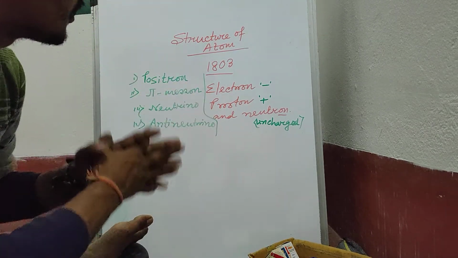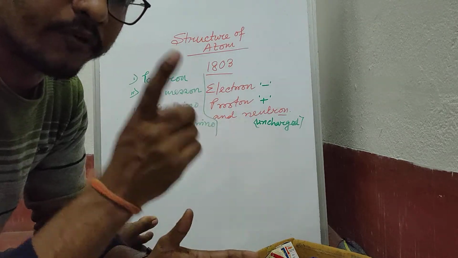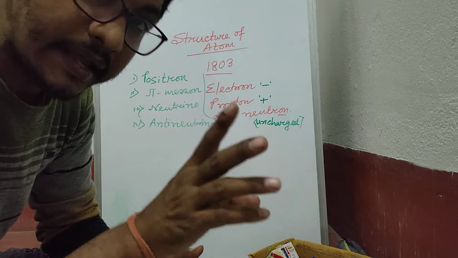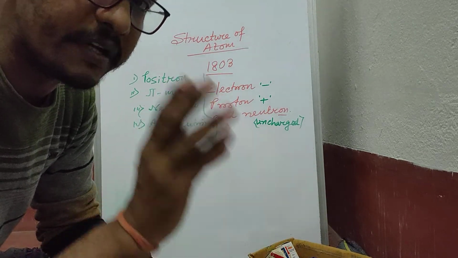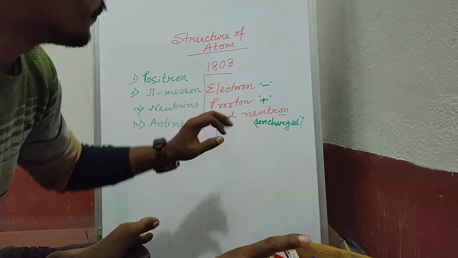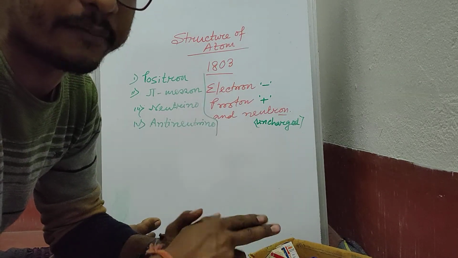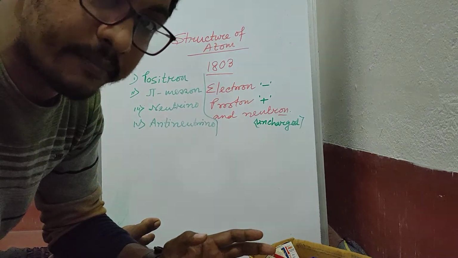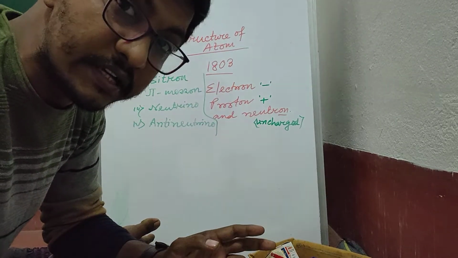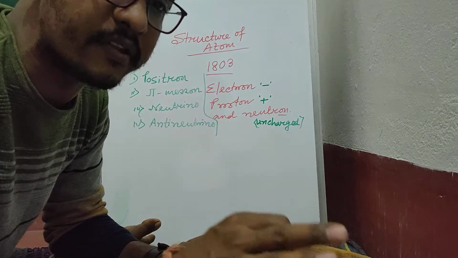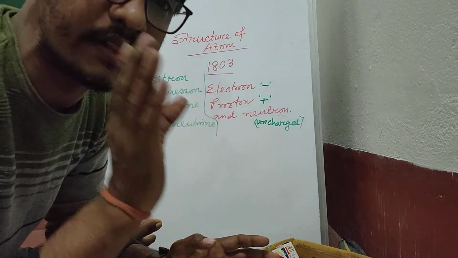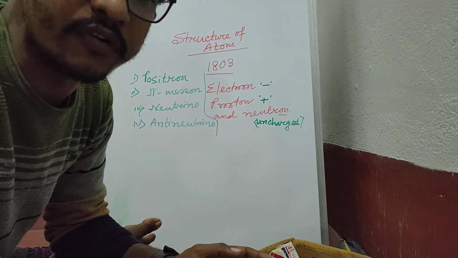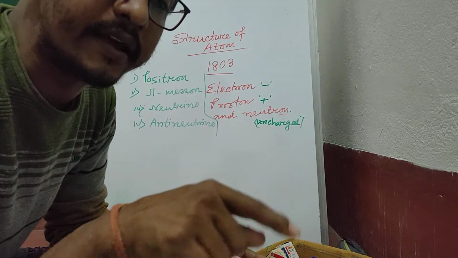That means these kinds of particles attach together to form a complete atom, or formulate the complete structure of an atom. Protons and neutrons are the two particles present inside a tiny part of an atom. That tiny part is known as the nucleus, where a strong attractive force is generated, known as nuclear force. This nuclear force works only inside the nucleus.